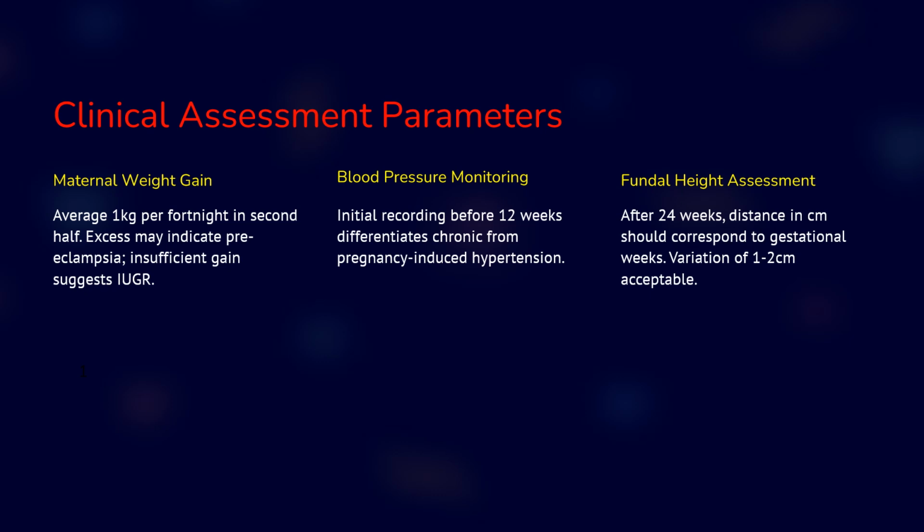After 24 weeks, that is 6 months, the distance in centimeters should correspond to gestational week. That means 1 centimeter corresponds to 1 week. A variation of 1 to 2 centimeters, plus or minus, is acceptable.